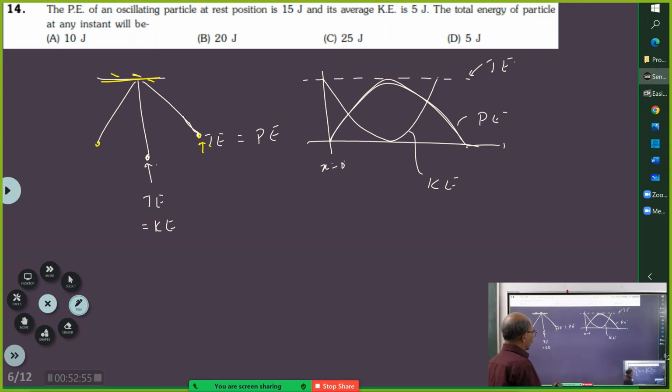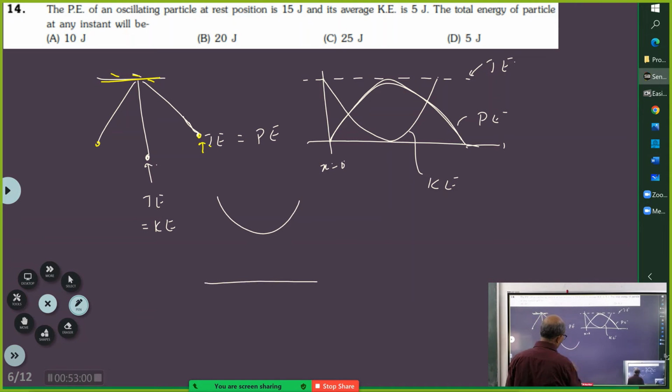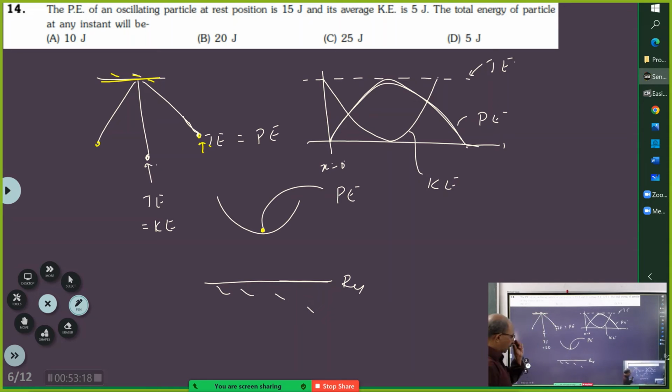That's not enough. So now think about a situation like this. Assume there is a ball kept here, and you take the object here. With respect to this reference, it has some potential energy. Then you let this ball roll down, so it keeps oscillating like this.